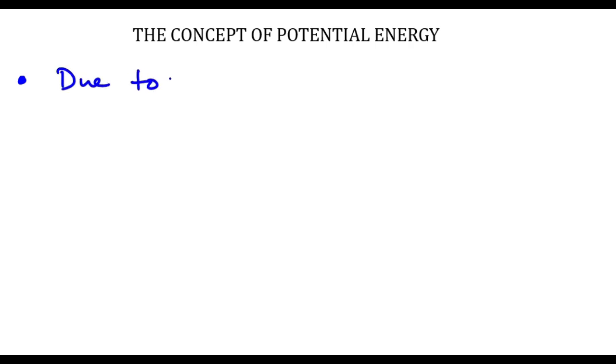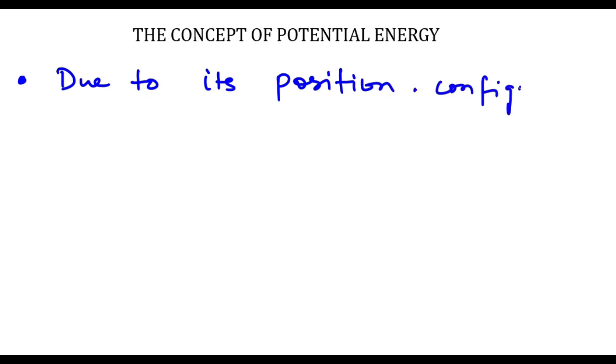So you can say it is the energy possessed by a body or a system due to its position or maybe its configuration. Okay, let's take an example. So you can say gravitational potential energy. If a body is